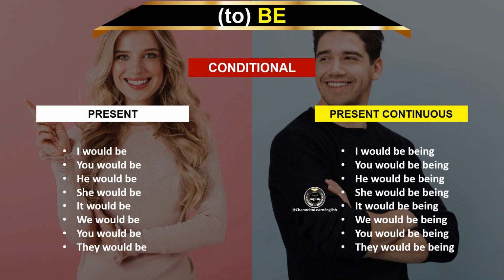Present continuous. I would be being. You would be being. He would be being. She would be being. It would be being. We would be being. You would be being. They would be being.